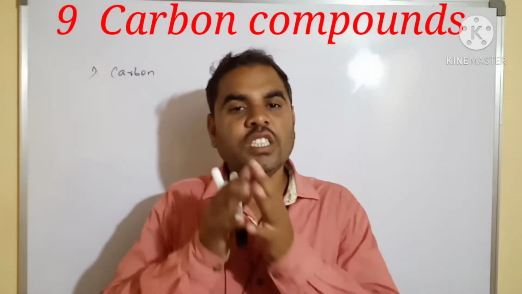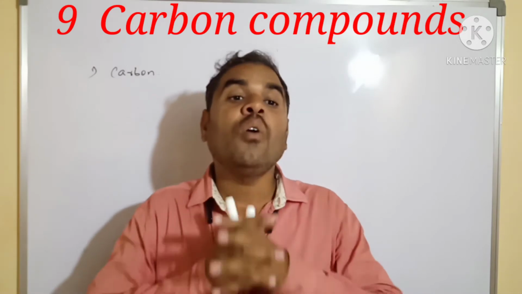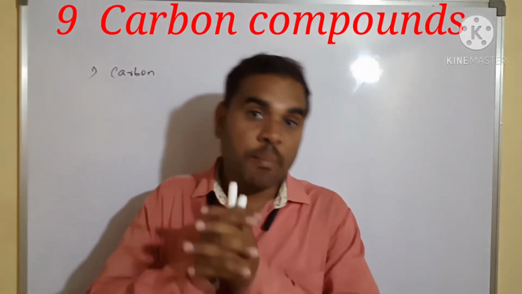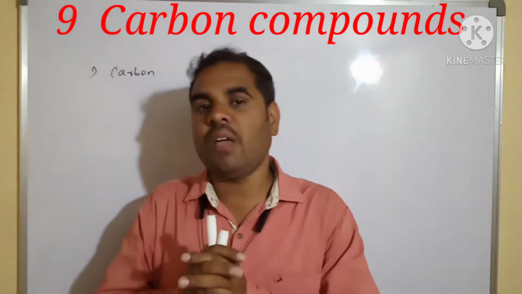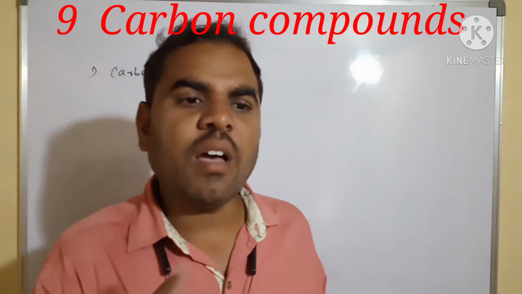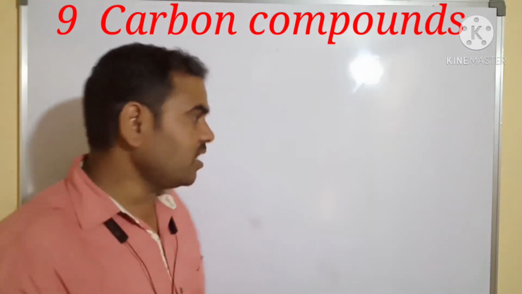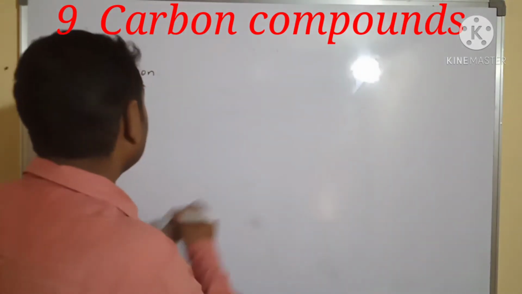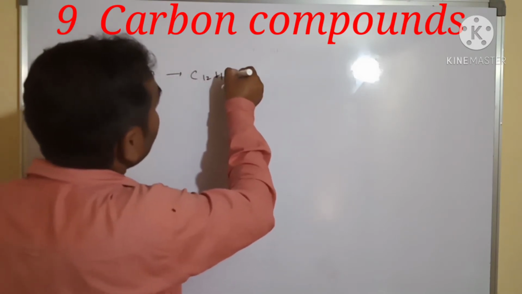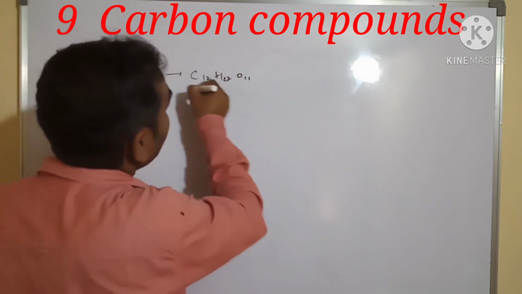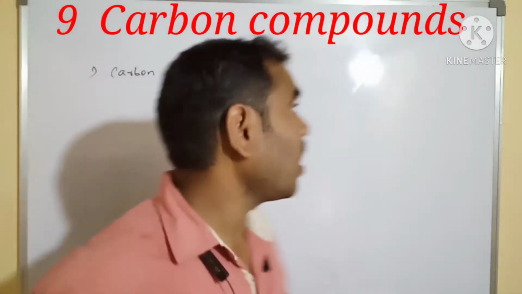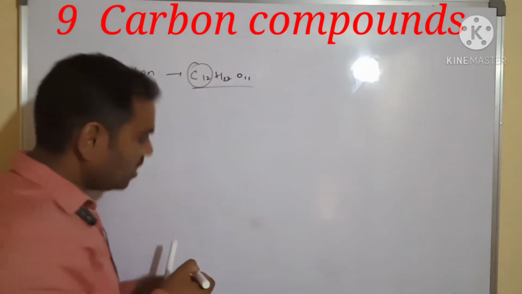Carbon is the most important element, playing an important role in our life. We have to take food. For example, carbohydrate we write as C12H22O11. It is made from carbon, so carbon is there.